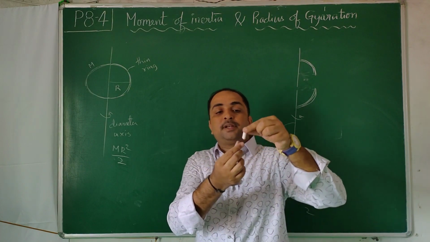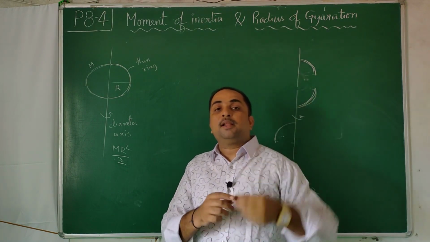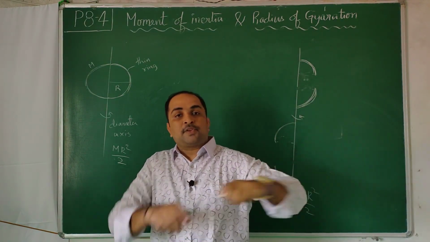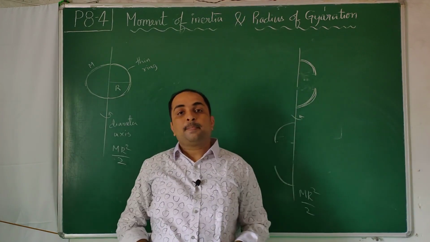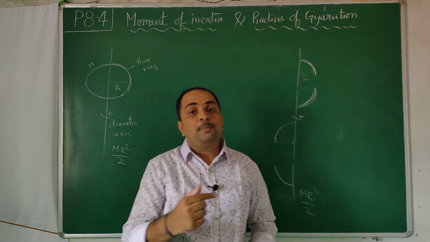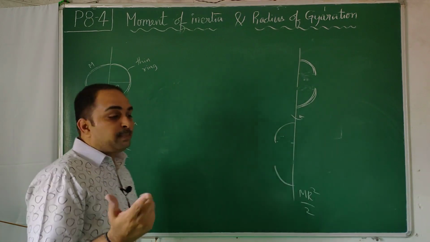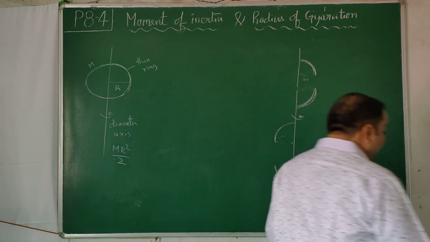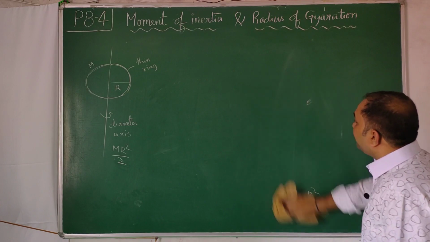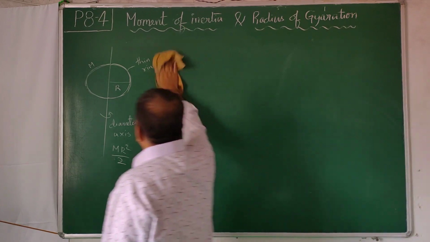This mass, I stretch it a little longer or much longer. If I keep it at a certain distance, or stretch it like this and keep it at a certain distance, mass into the perpendicular distance from the axis, whole square, becomes important. This is one of the aspects you need to understand in moment of inertia, which is also going to complicate your problems.